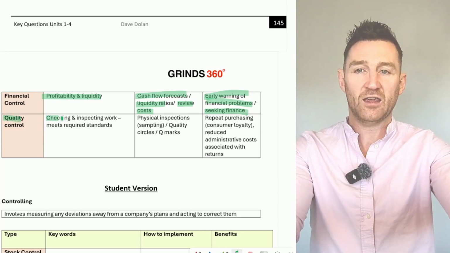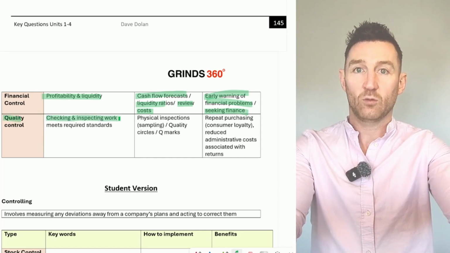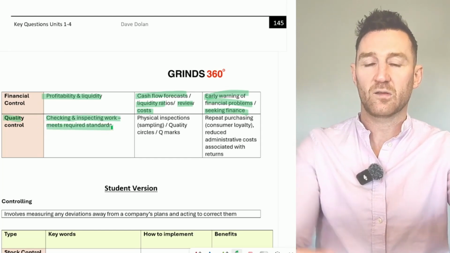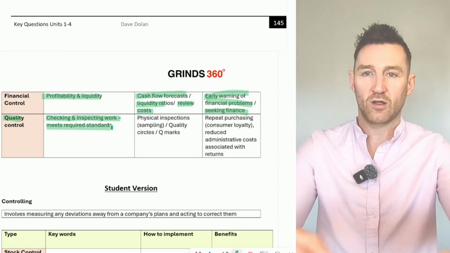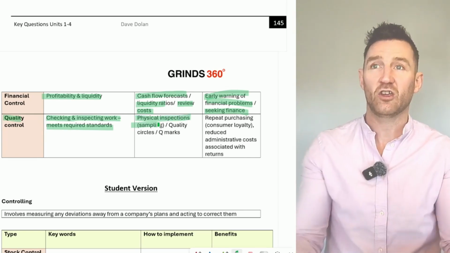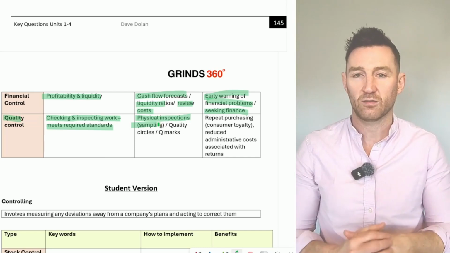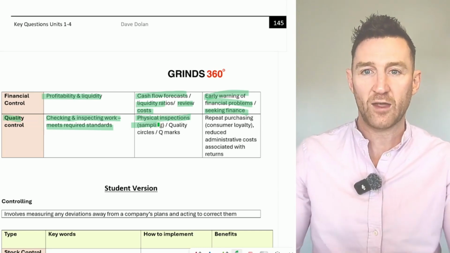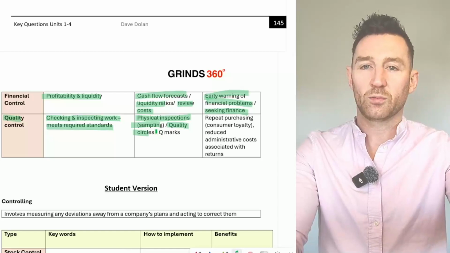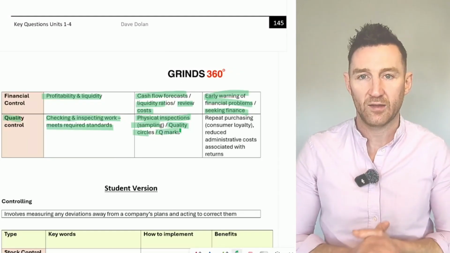So this involves checking and inspecting work done. The reason why, to ensure that it meets required and expected standards. So some ways you can implement quality control. So conduct physical inspections, so that's sampling, so maybe actually checking every 10th or 20th product that gets produced and making sure there's no defects. There could be quality circles, or you could obtain a Q mark, so a quality symbol.